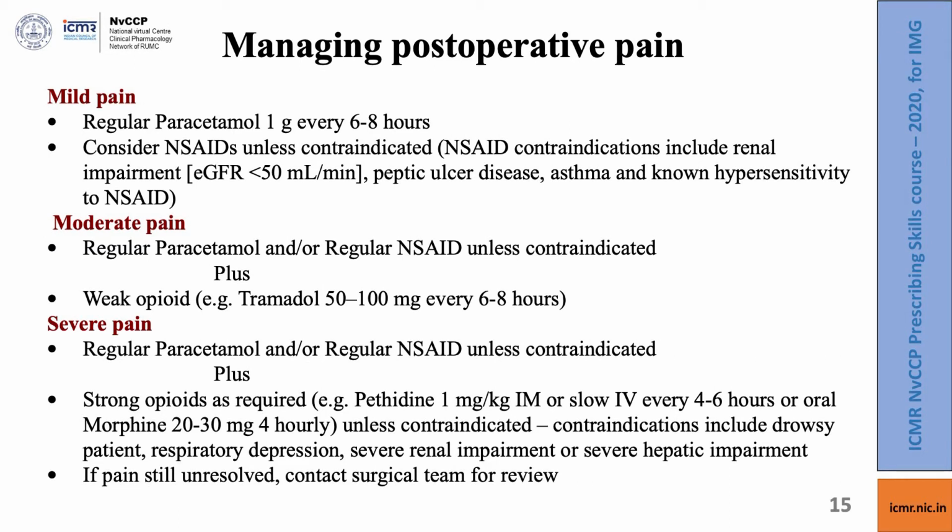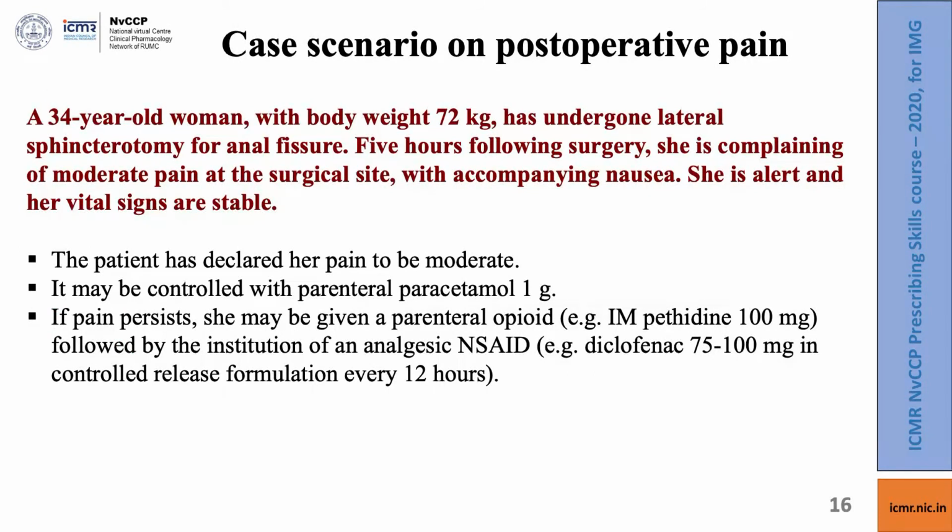But we must remember that strong opioids are controlled drugs and their availability is a problem. We must also keep in mind opioid contraindications, including drowsy patients, respiratory depression and severe dysfunction of kidney or liver function. If the pain is still unresolved, then we should contact the surgical or the anesthetic team for a review of the situation. We come to a case scenario on postoperative pain.